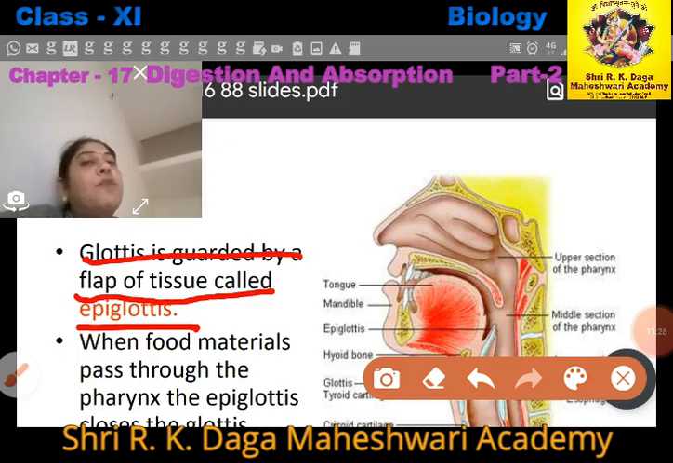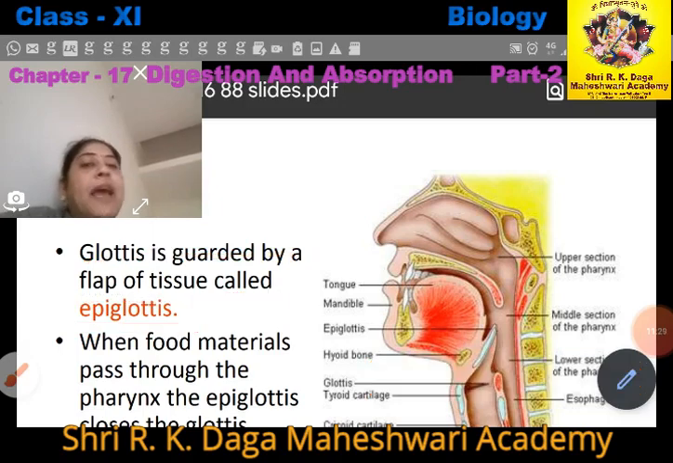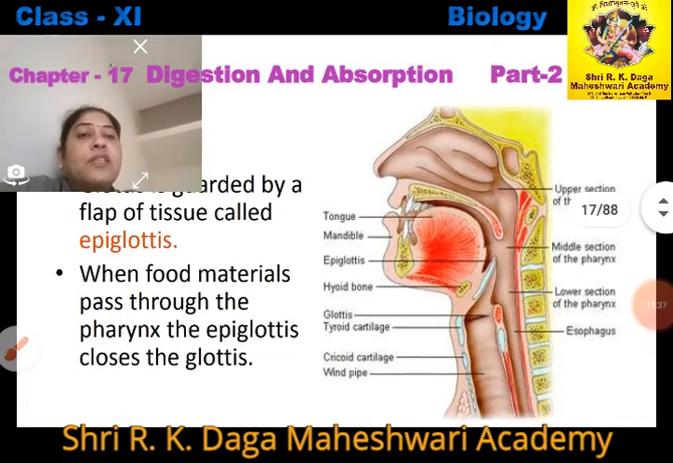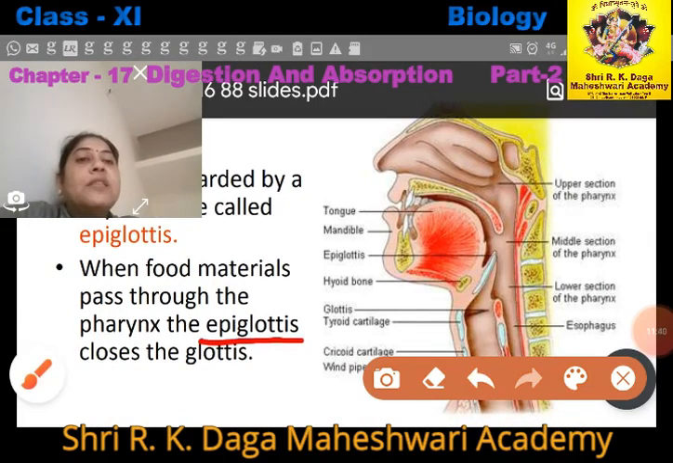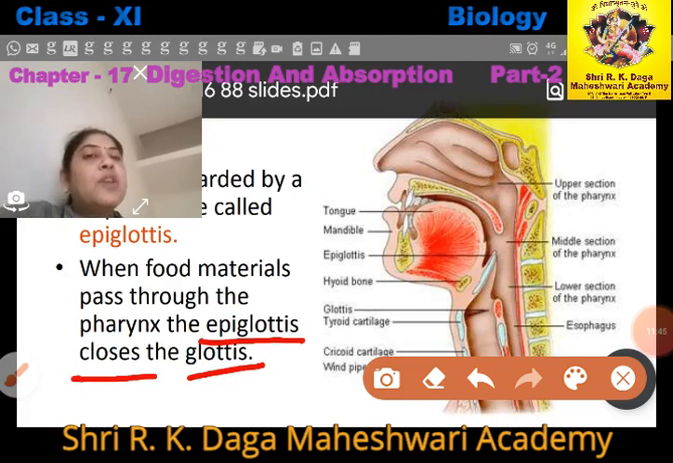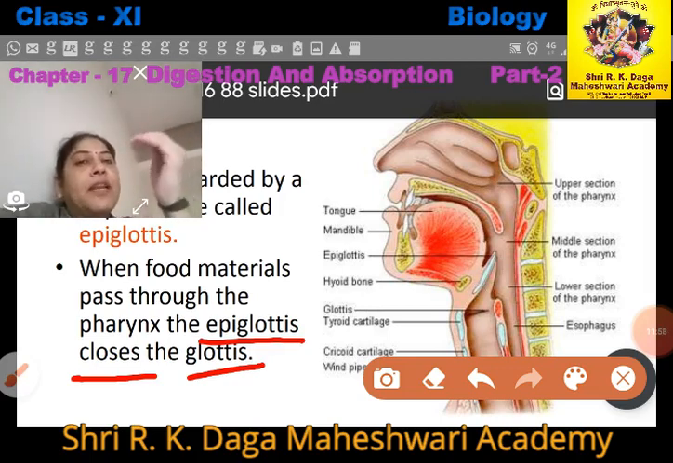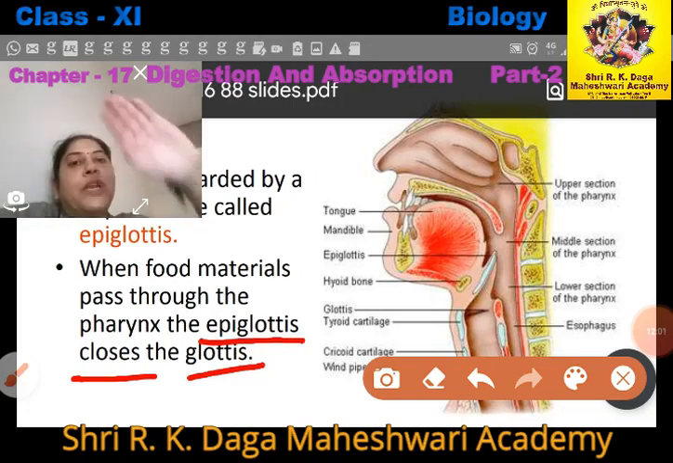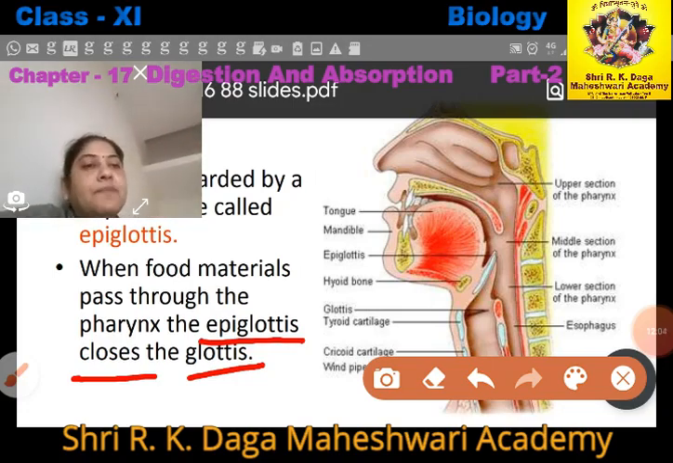Now we will see the function of the epiglottis. When we swallow food at the time of digestion, the epiglottis closes the glottis, and the glottis covers the larynx. Because of this, food enters the esophagus, not the respiratory tract, right. It means the epiglottis is a preventive flap which prevents food from entering the larynx and pushes the food into the esophagus.